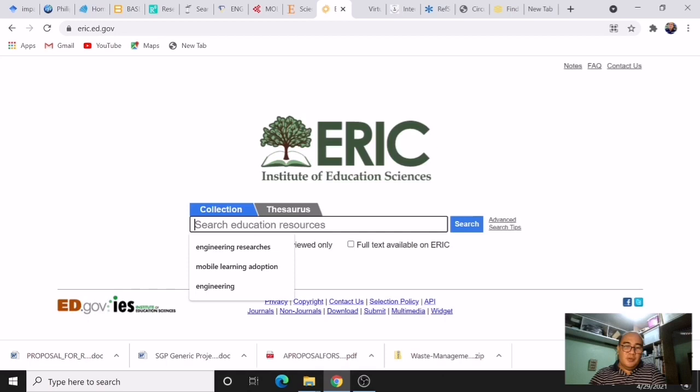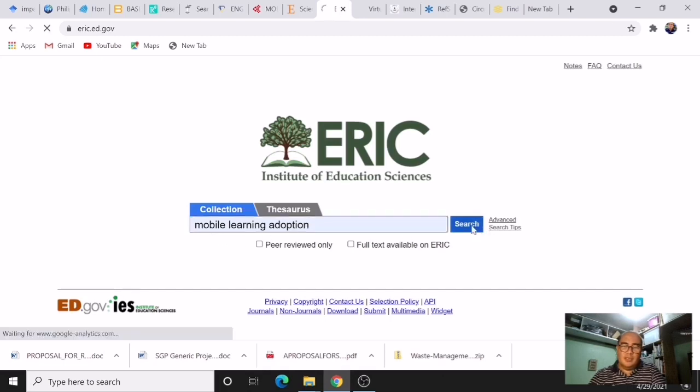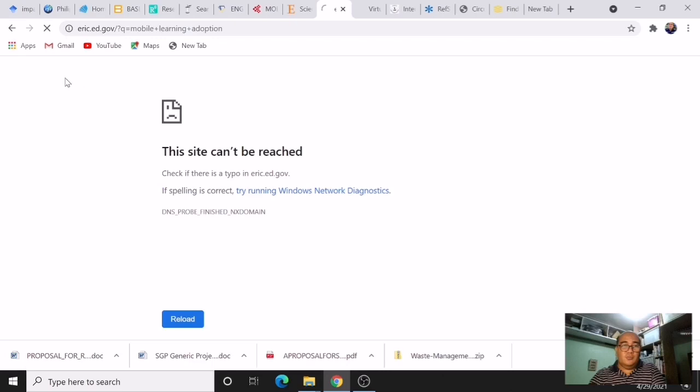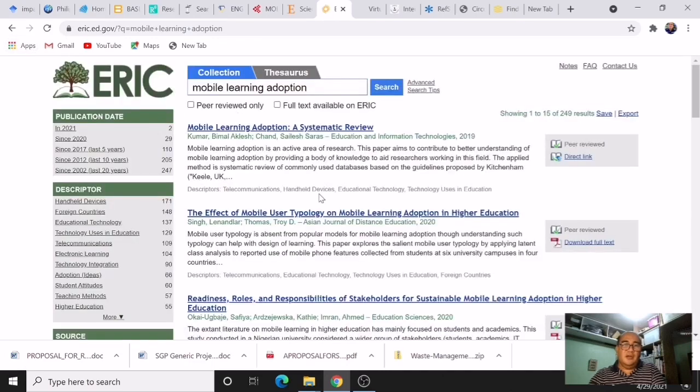So just like any other sources again, you simply type here your keyword or the title of your study. So let's say, for example, we are conducting a study on mobile learning adoption. So you simply type it there and then click search. This will then give you, yeah, there. So it will now give you researches related to the mobile learning adoption.